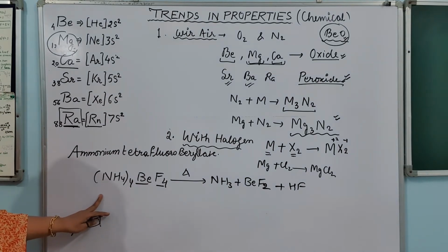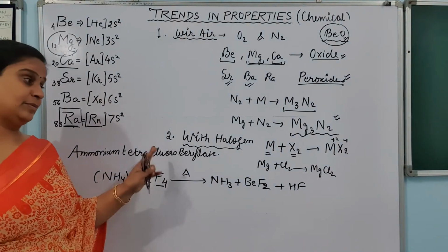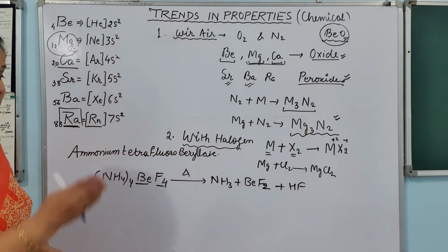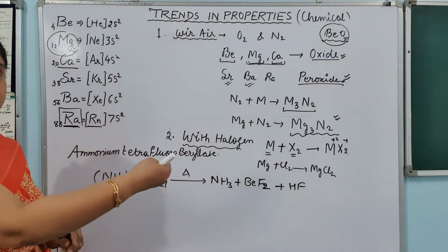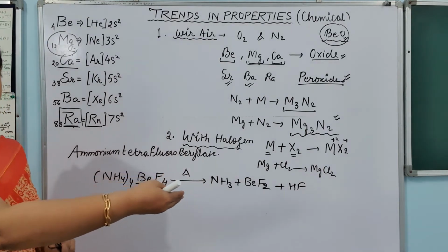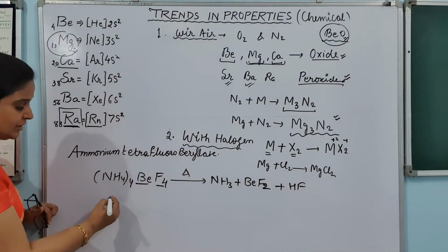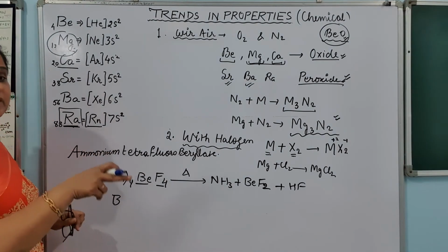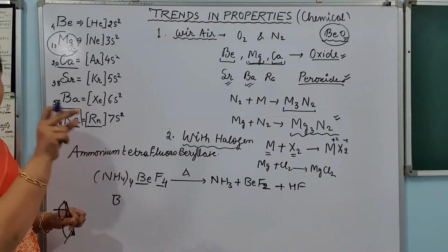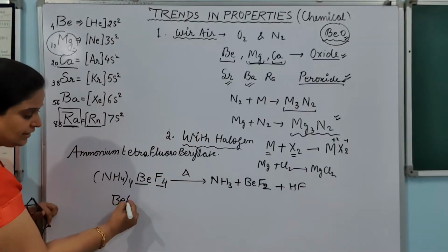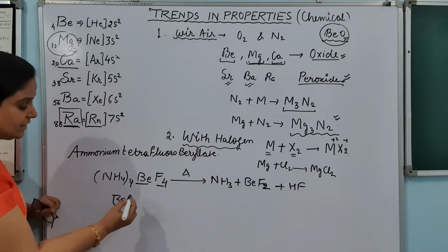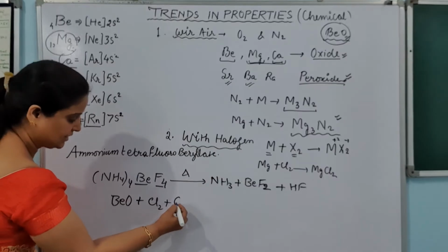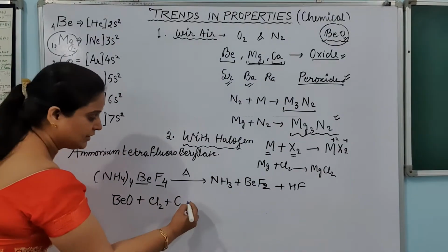The rest of the beryllium compounds can also be formed using something else, not that simple method of reacting beryllium with chlorine to form beryllium chloride. So how will beryllium chloride be formed? Beryllium chloride can be formed by reducing beryllium oxide, BeO. I am going to react it with chlorine and one reducing agent called carbon. Now what will happen?